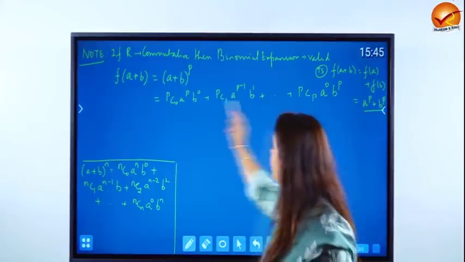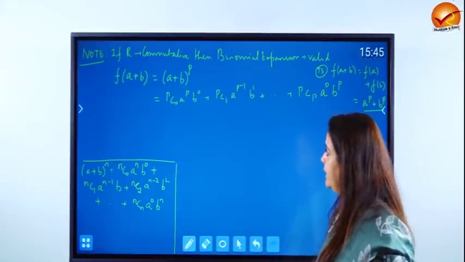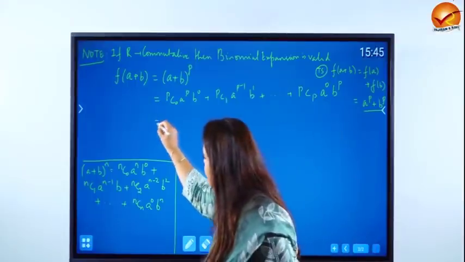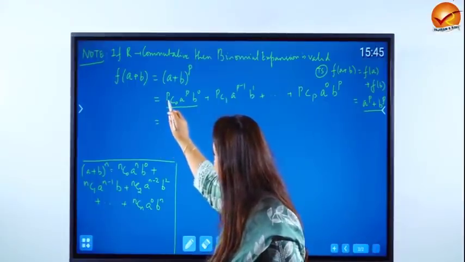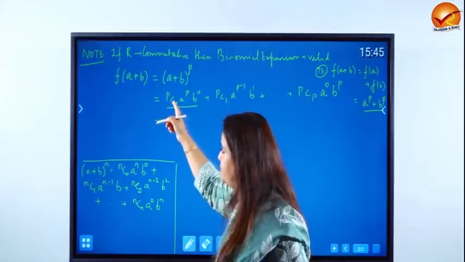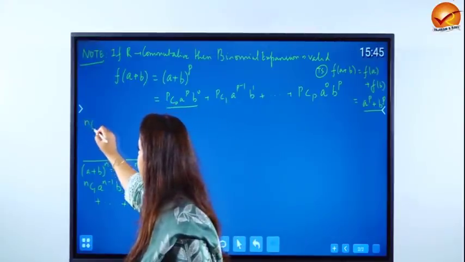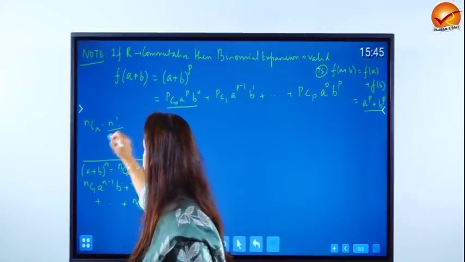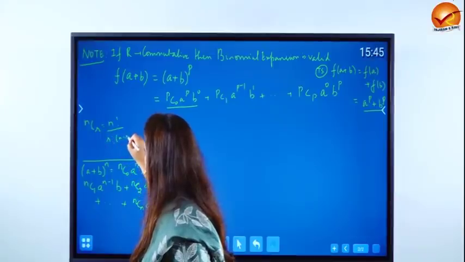So what happens to all the other terms? Okay, let's see. Let's look at the first term. What does this term boil down to? PC0, as we all know, is, let's apply the formula of NCR. It's n factorial over r factorial into n minus r factorial.